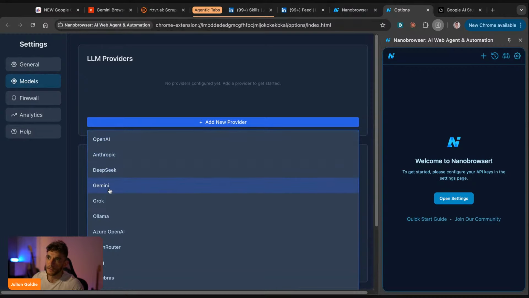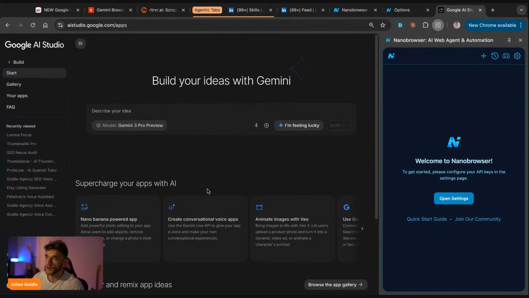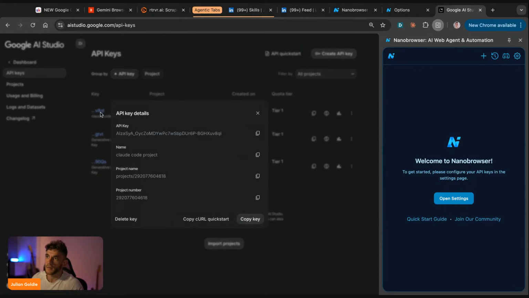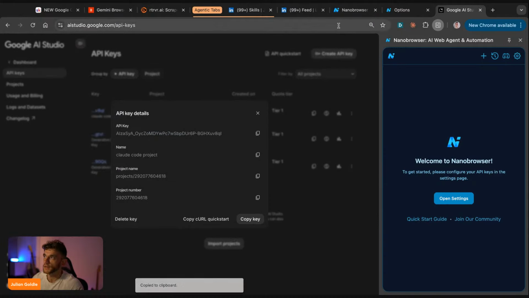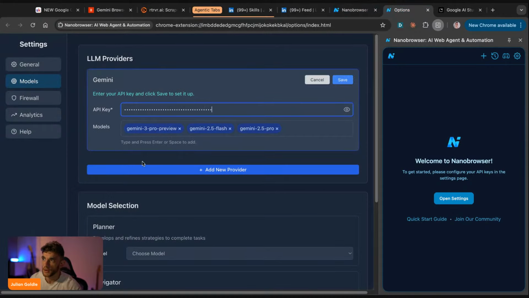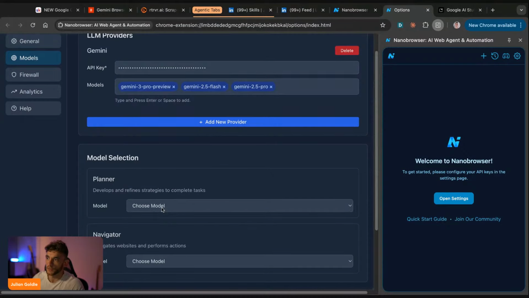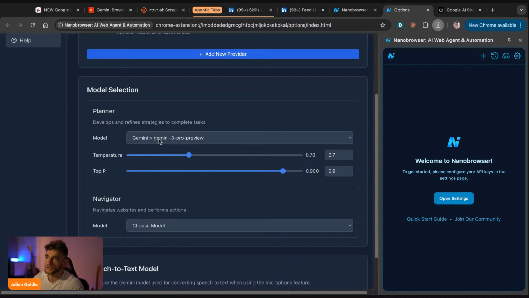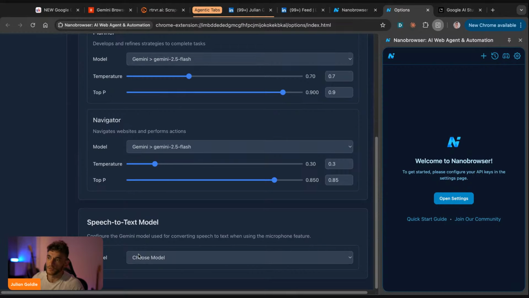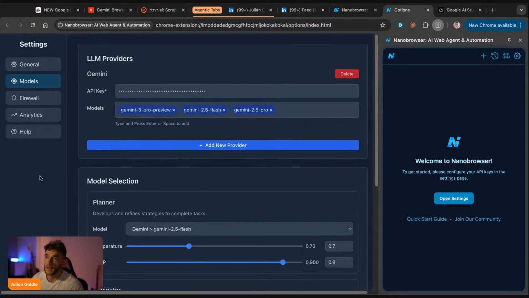And then if we go to Gemini, we're going to go back to AI Studio and grab an API key. As you can see, we're going to grab this API key. We'll copy that. I'll have to delete it in a second because I've shown it on a video. And then we're going to click on save here. And now we just choose our models, right? I'm actually going to go with Flash just to make it easy. So Flash, and for speech to text we'll use Flash as well, right? And now we've got our AI agent set up in Nano Browser as well, right?